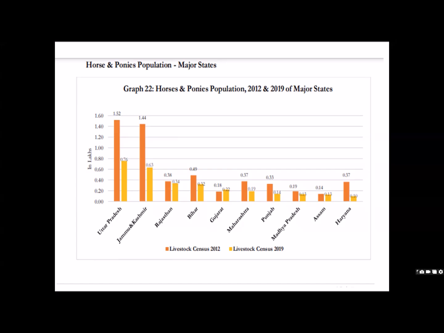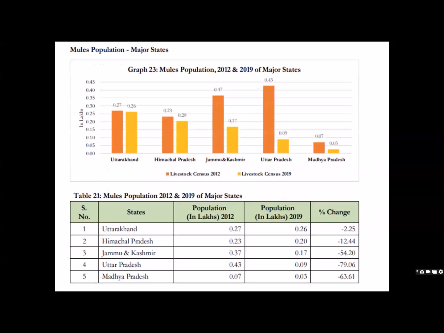If you see horse and ponies, you may not see them in other states like Himachal Pradesh and Uttarakhand, because there the population is mule population, not the horse population. Now if you see the mule population, you don't see other states. In Uttarakhand, Himachal Pradesh, J&K, UP and MP. So these are the leading states with respect to mule population.